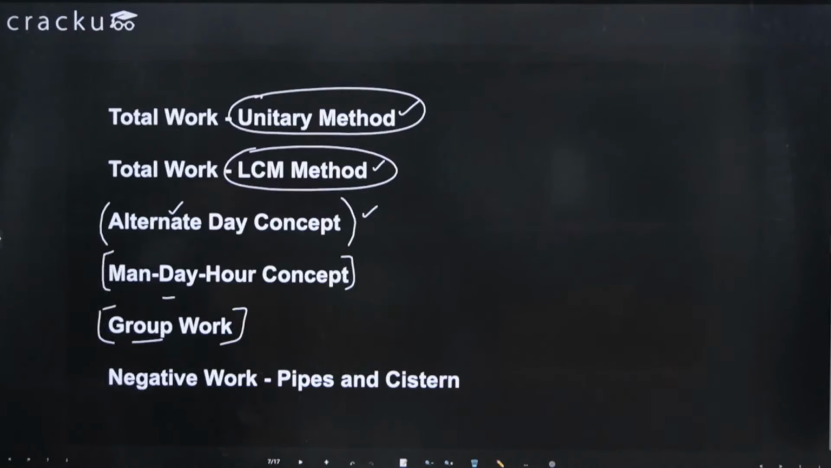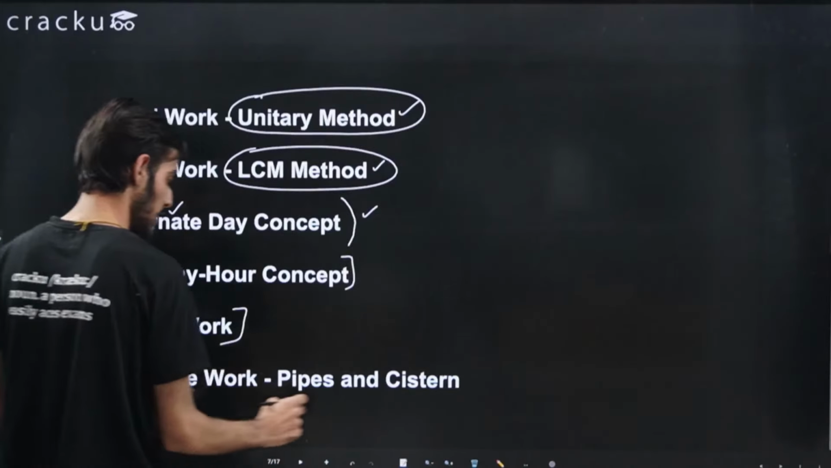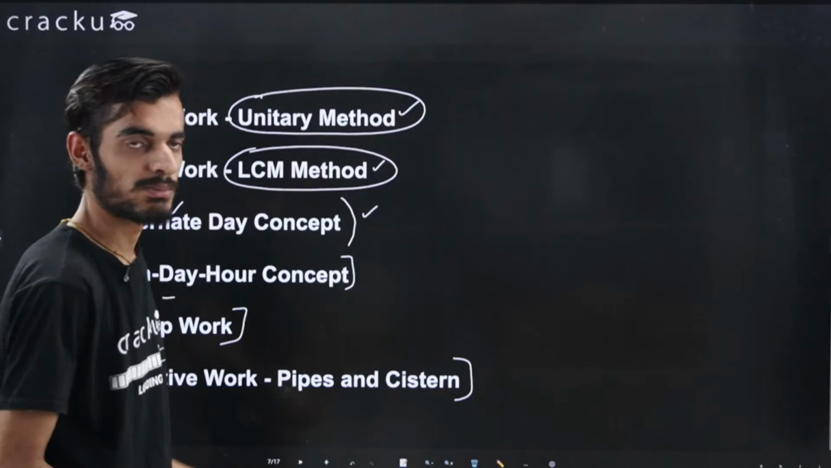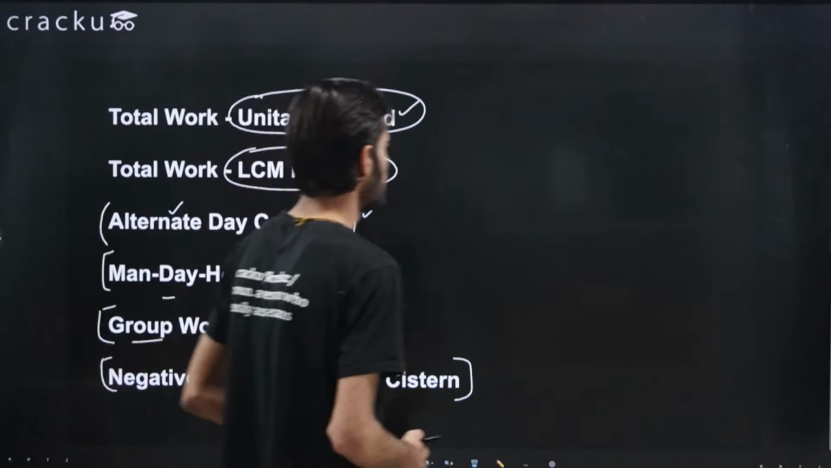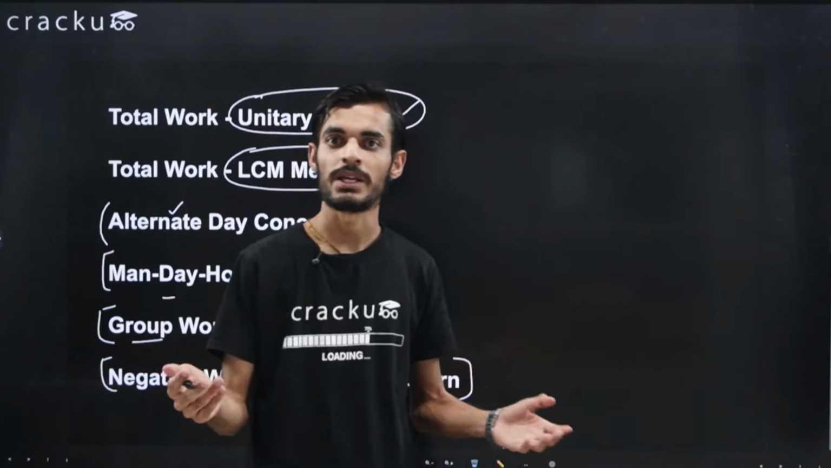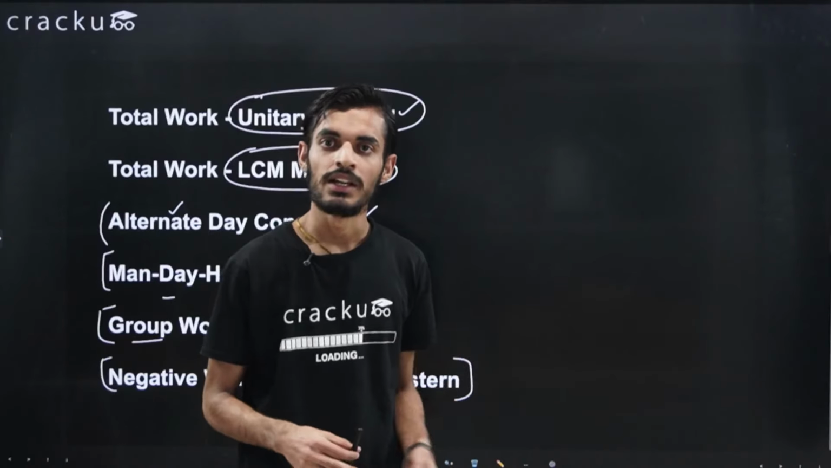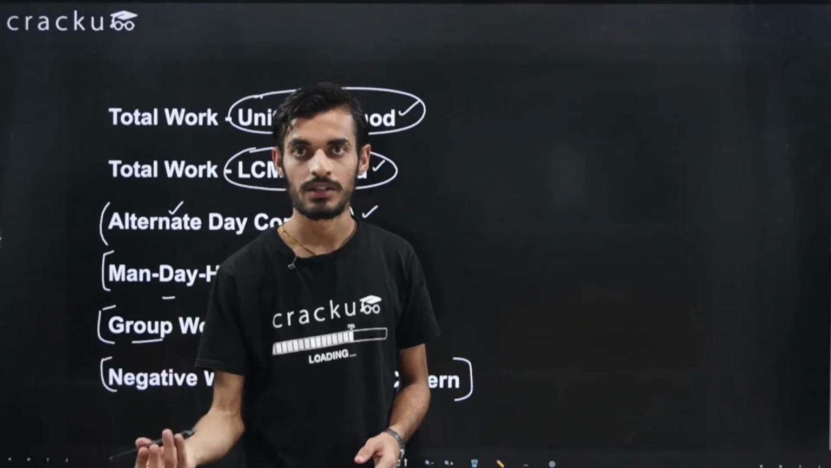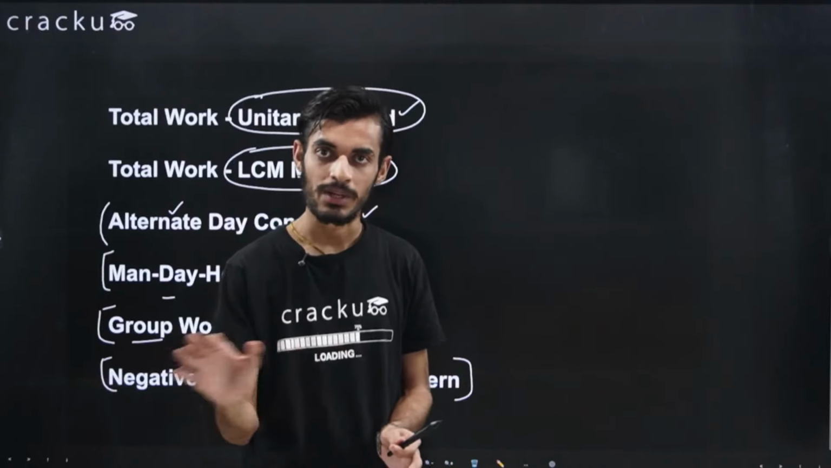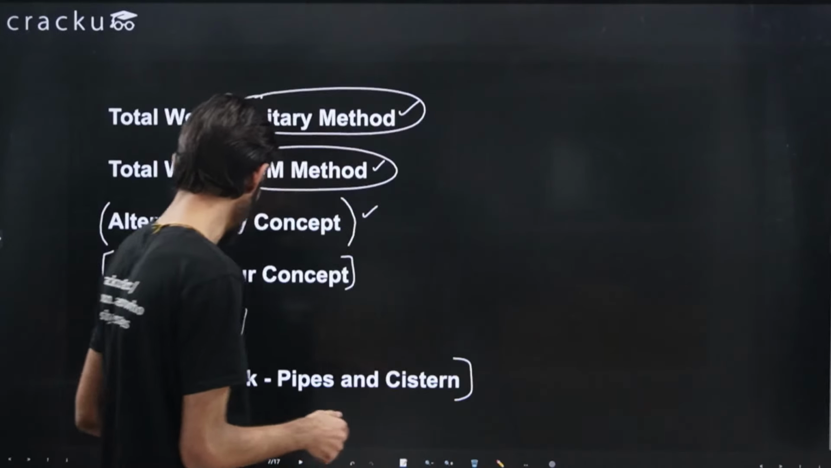Moving ahead to negative work, you can find negative work in the pipeline system, and in normal questions also. But what does that exactly mean? Let's say you are given a tank in which there are three pipes, and the first two pipes are filling the tank, and the third pipe is emptying it. So you will add the efficiencies of the first two pipes and subtract the efficiency of the third pipe. That is the basic meaning of negative work in pipes.